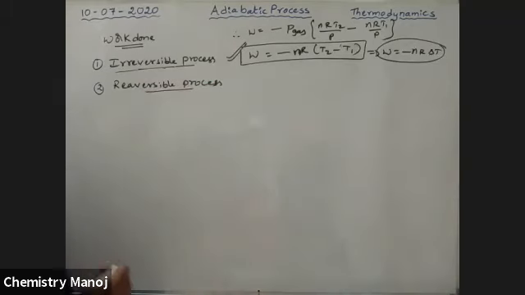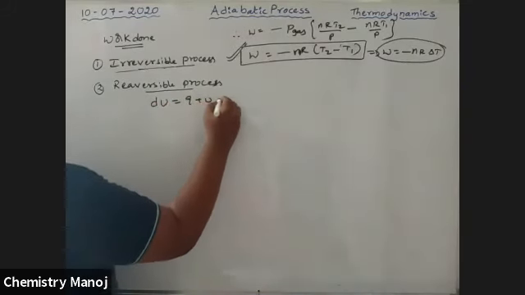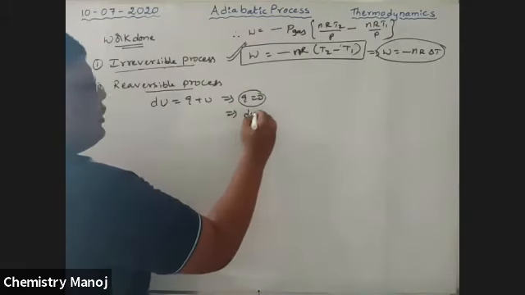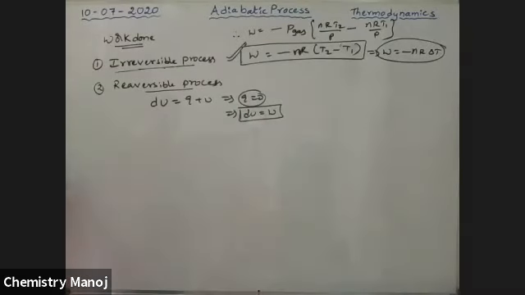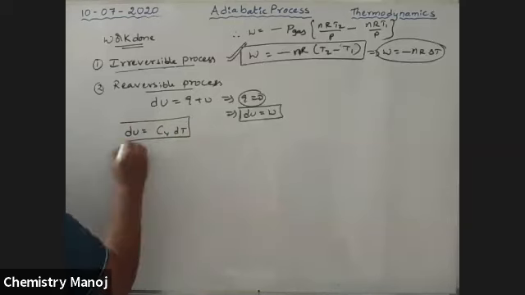For a reversible process, how to solve the work done? Once again we know dU is equal to q plus w, but q is equal to 0. That implies dU is equal to w. No doubt, this is for the adiabatic case. We know dU is equal to Cv dT for 1 mole of gas.